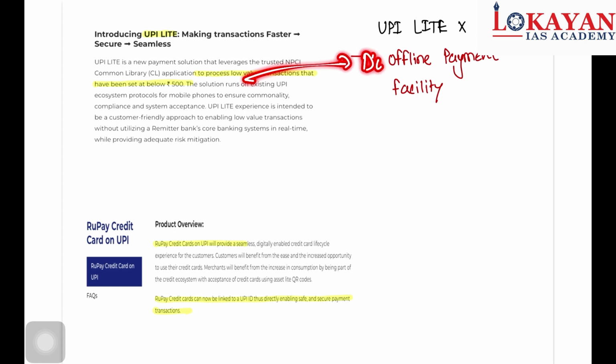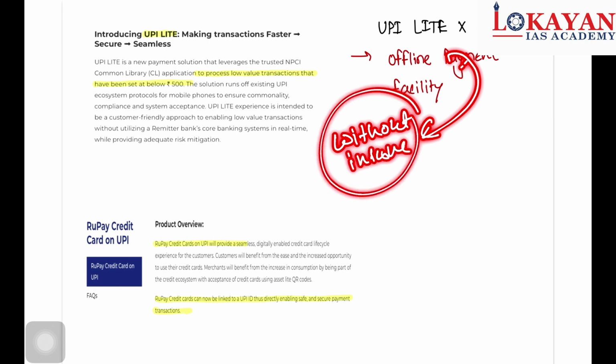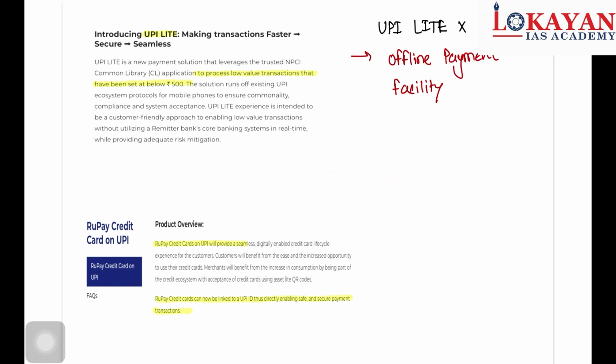To carry out a UPI Lite transaction, you don't need a PIN. This is the characteristic. And UPI Lite X is similar to UPI Lite, but it works without internet. This is the characteristic of UPI Lite X.